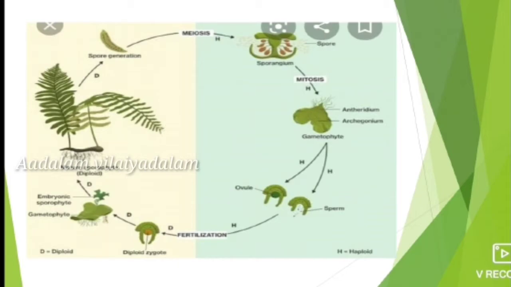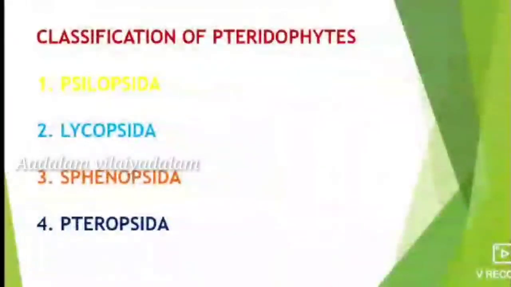And next is the classification of pteridophytes. Pteridophytes are classified into four classes. The first is Psilopsida, the second is Lycopsida, the third is Sphenopsida, and the fourth is Pteropsida.